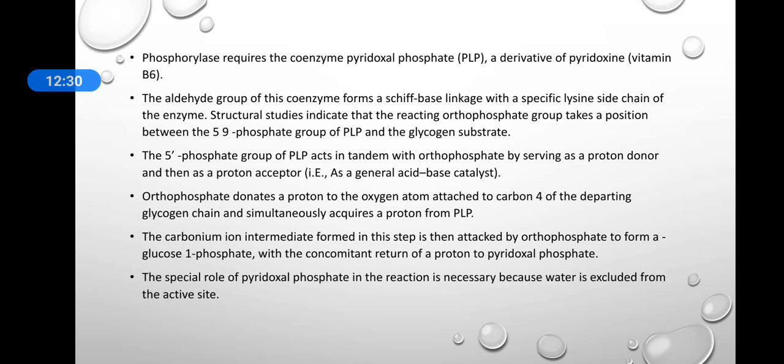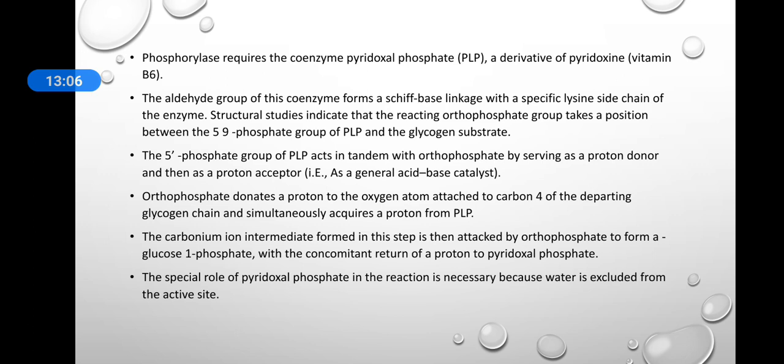Glycogen phosphorylase also requires another coenzyme called pyridoxal phosphate. It is a derivative of pyridoxine, that is vitamin B6. The aldehyde group of this coenzyme forms a Schiff base-like linkage with a specific lysine side chain of the enzyme. So the PLP has a 5-phosphate group and it acts in tandem with the orthophosphate, and it serves as a proton donor and it also acts as a proton acceptor, that is a general acid-base catalyst.